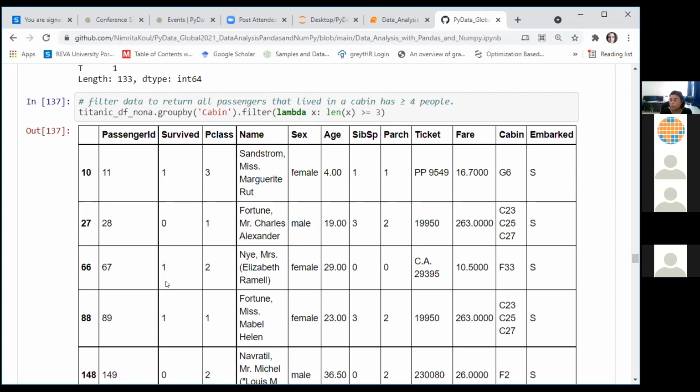with data which is in a tabular format, how it allows you to handle missing data, how it allows you to extract specific columns, to combine specific columns, to add new columns to your data, to group the data in your rows according to one or more column values, and how you can write your functions and apply those functions on the data which is present in our data frame.